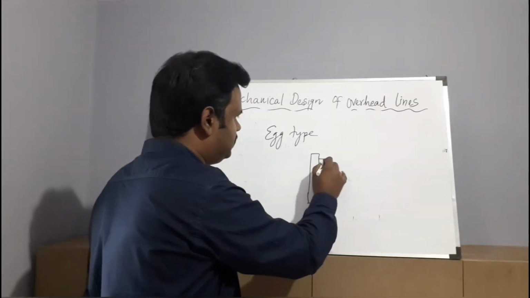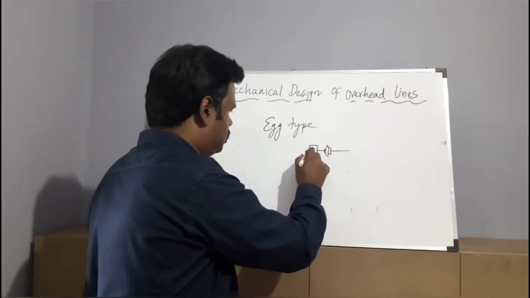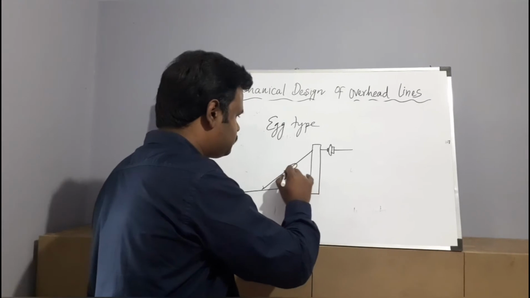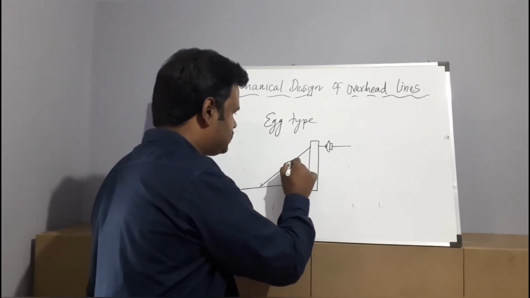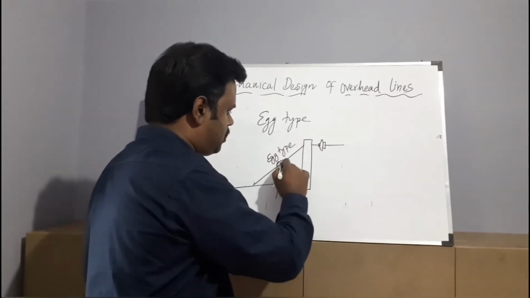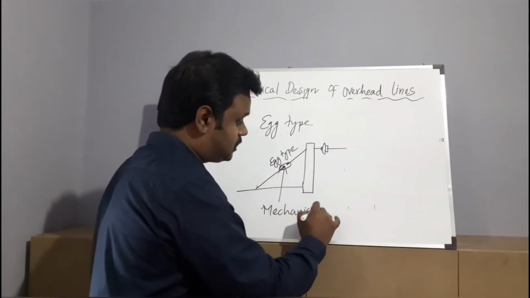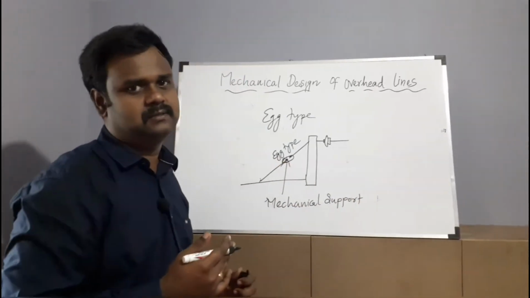If it is a tower, right, normally we will be having these kinds of arrangements which are connected to the ground. In this portion we will be having a type of insulator. This particular type of insulator is known as egg type insulator. It is especially for mechanical support. So these are the categories of insulators, right?